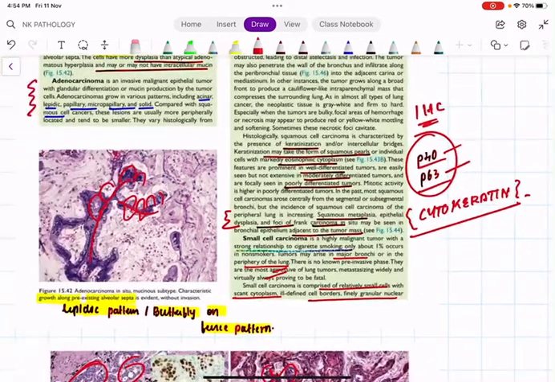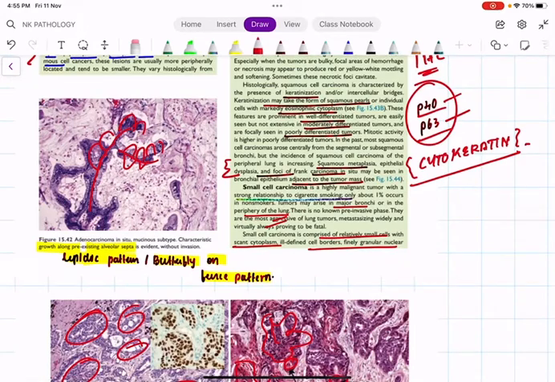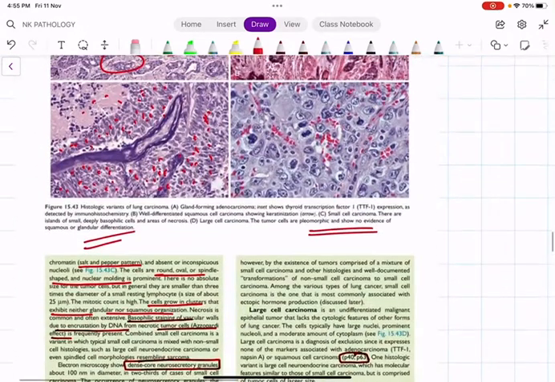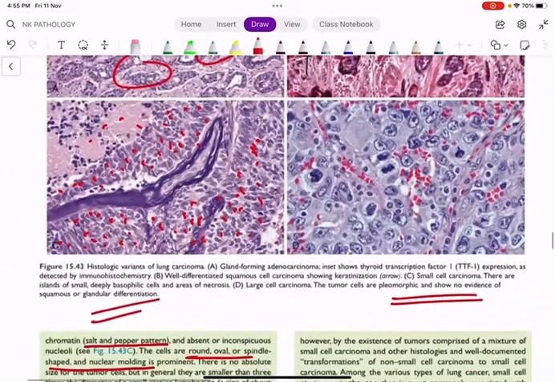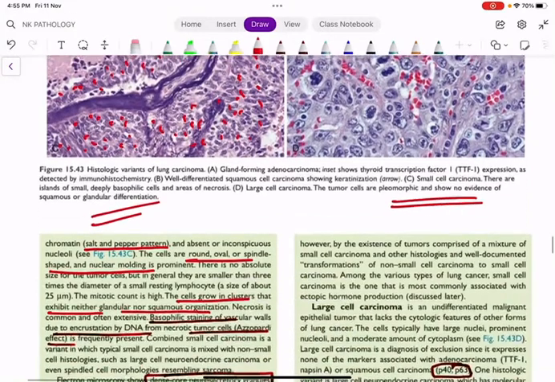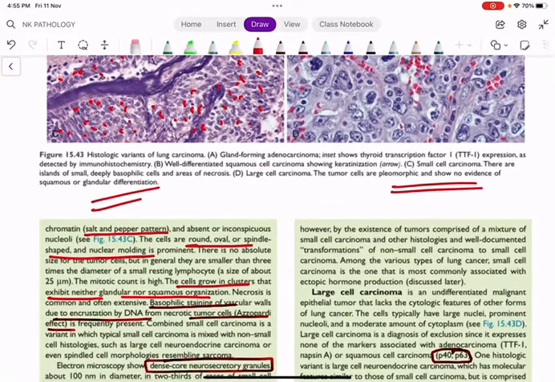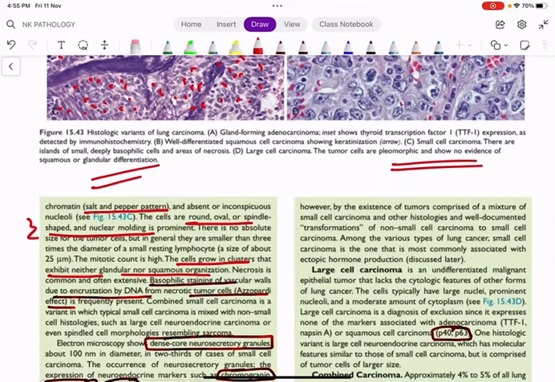It is characterized by, as the name indicates, relatively small cells. You can see this characteristic salt and pepper pattern. These cells are described as round, oval, or spindle-shaped cells with nuclear molding. They are deeply basophilic cells with clumped nuclear chromatin. The arrangement of cells won't be glandular and there won't be any squamous arrangement. That is why we put it in a different entity.